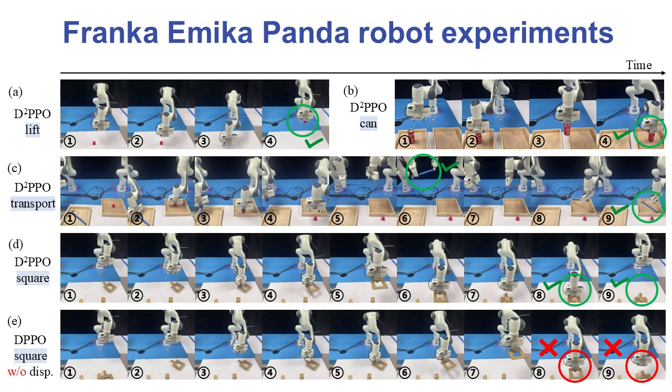To validate practical deployment, we conducted real robot experiments on a Franka Panda manipulator. Our sim-to-real transfer results demonstrate successful performance across all tasks. The enhanced representations learned through dispersive pre-training maintain their quality when transferred to real-world scenarios, and the complete D²PPO framework achieves stable manipulation capabilities across all benchmark tasks. This confirms that our approach not only works in simulation but also translates effectively to real robotic systems.